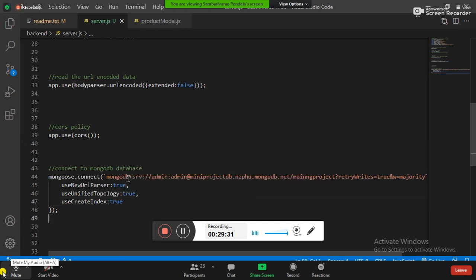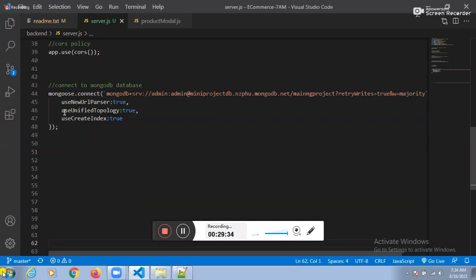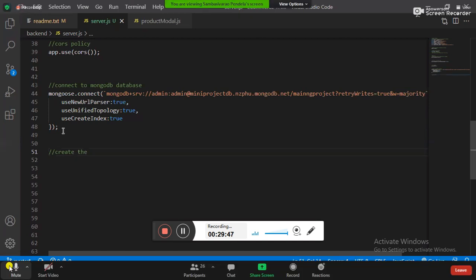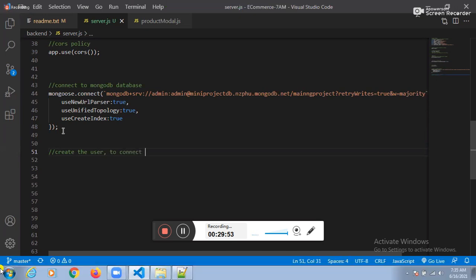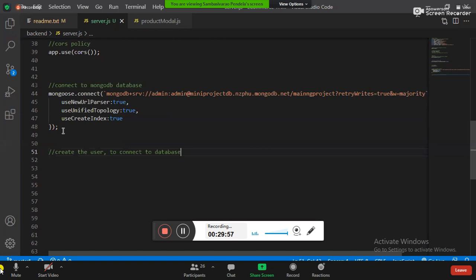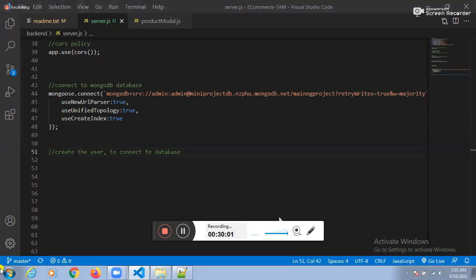Guys, can I expect you people got the clarity regarding the connection? Yes, sir. And one more point, the last two points you people need to understand. See this one here. Create the user to connect to the database. I want to create one user to connect to the database.